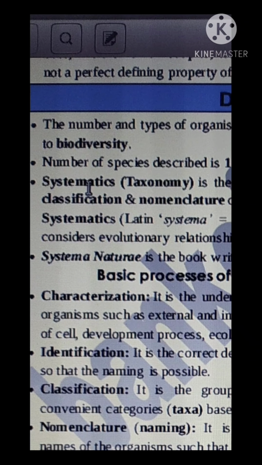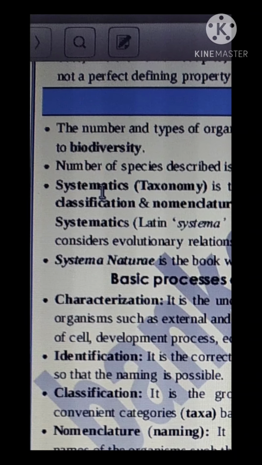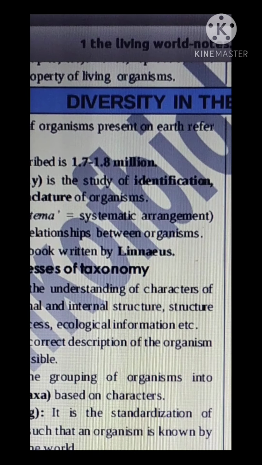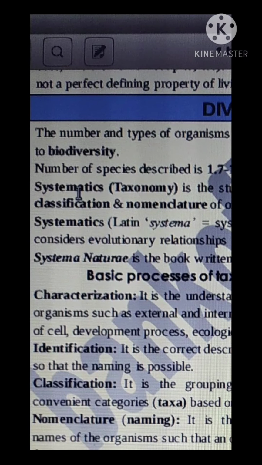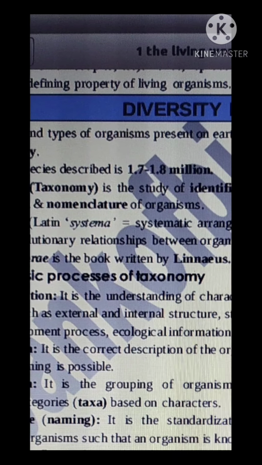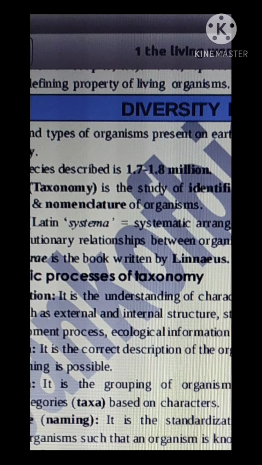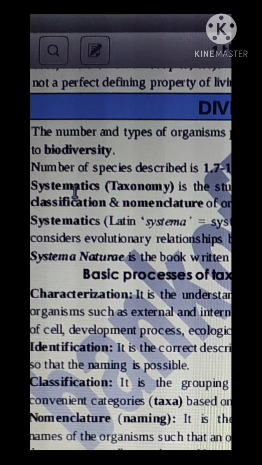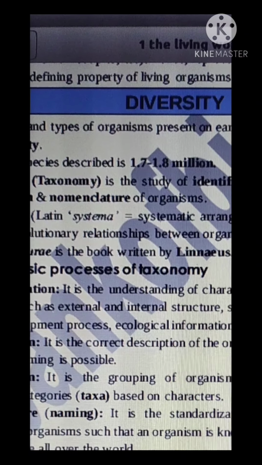Now, another word is taxonomy. Taxonomy or systematics is the study of identification, classification and nomenclature of organisms. There is a branch of biology known as taxonomy or systematics.